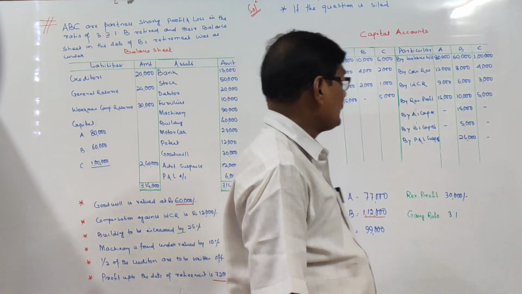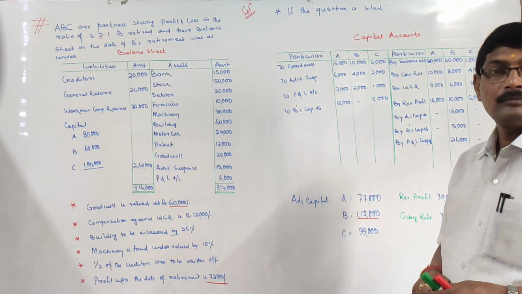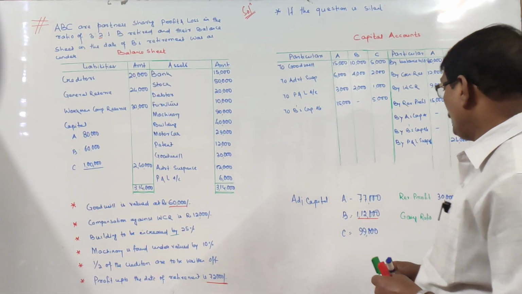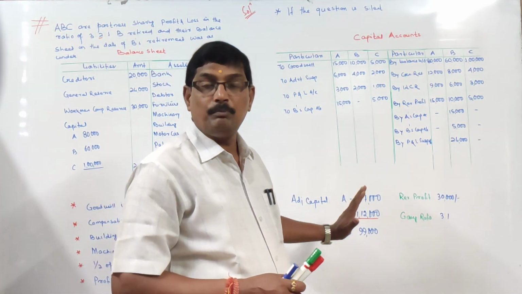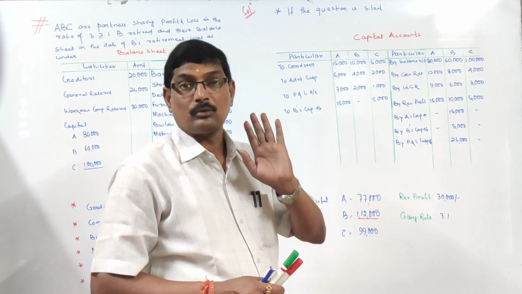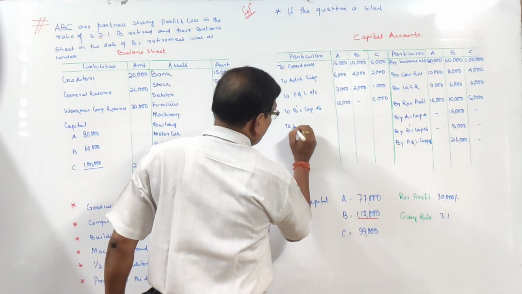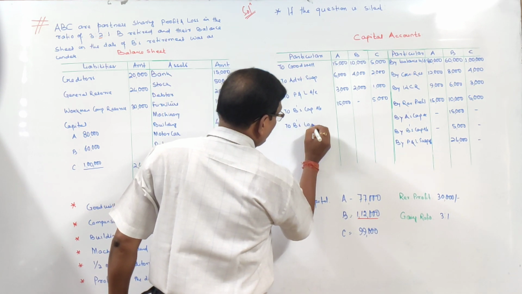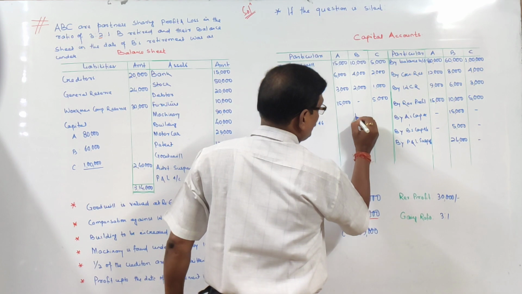Right? So now we have to adjust. Now if the question is silent, what will we do? The amount payable to B will be transferred to his loan account. So at that time, to B's loan account, the amount due to him, that is 1,12,000.